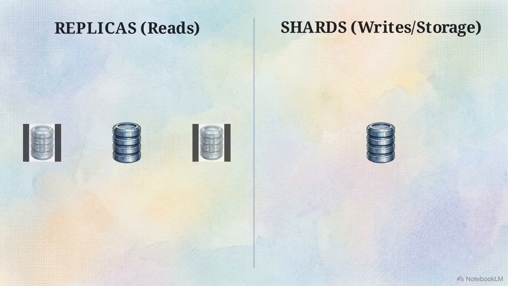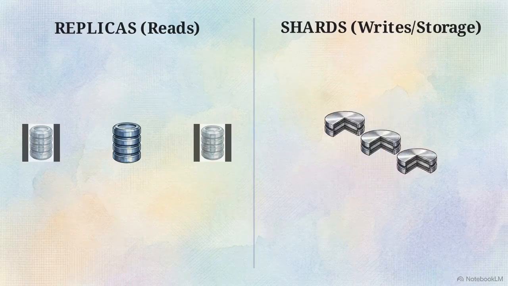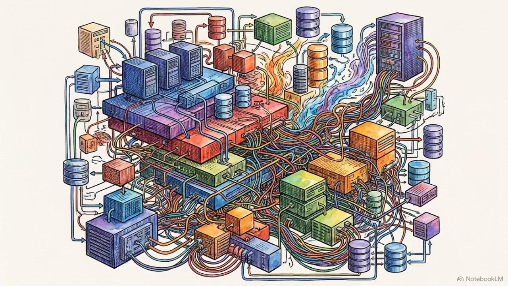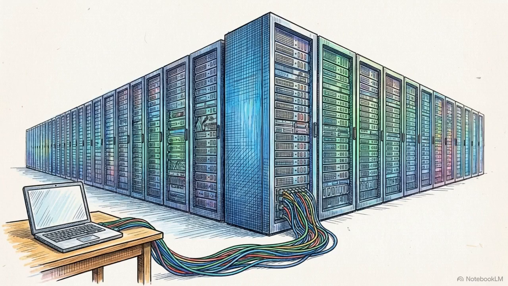Replicas duplicate the entire dataset to handle more reads. Shards divide the dataset into pieces to handle more writes and storage. Jumping straight to a complex, sharded architecture on day one is a common mistake. Doing so adds massive complexity before you have actually outgrown a simple setup.